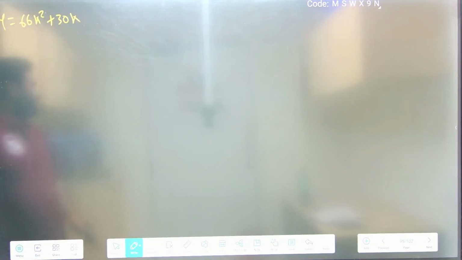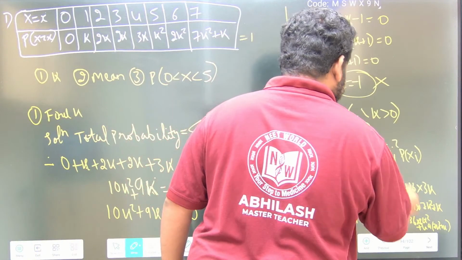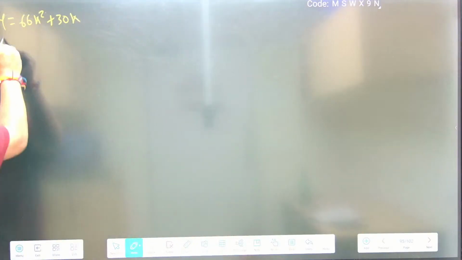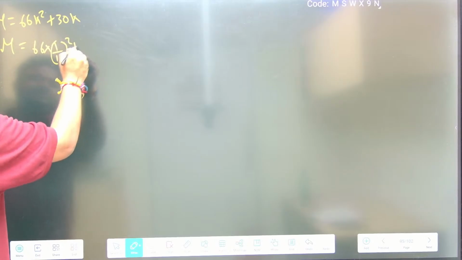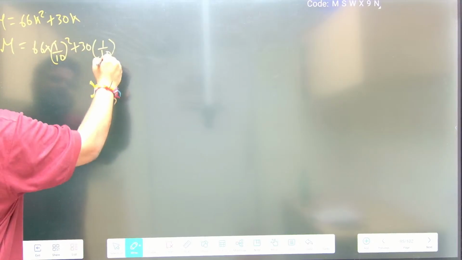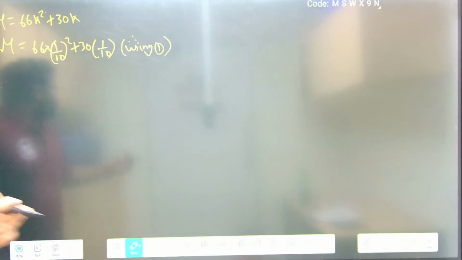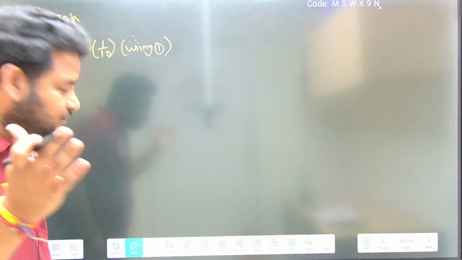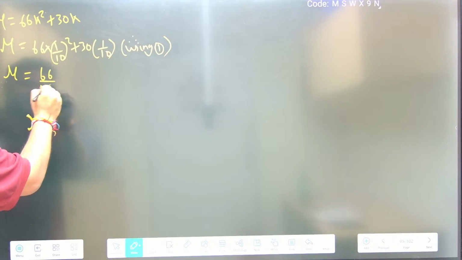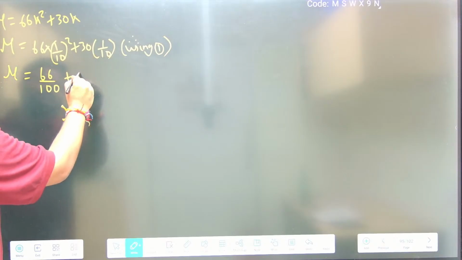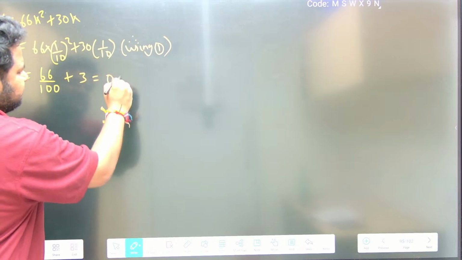Now we got the value of k as 1 by 10. So mu will be equal to 66 into 1 by 10 whole square plus 30 into 1 by 10, because we got the value of k as 1 by 10. 66 into 1 by 100 is 0.66, plus 30 into 1 by 10 is 3.